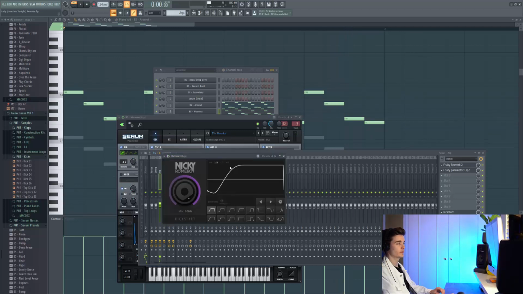So for the sidechain, all of the elements have got the same sidechain. This is the 3-punch setting on Nicky Romero Kickstart, but I've just automated the mix level here in the verses, so I think it's like 10-15% on the verses.